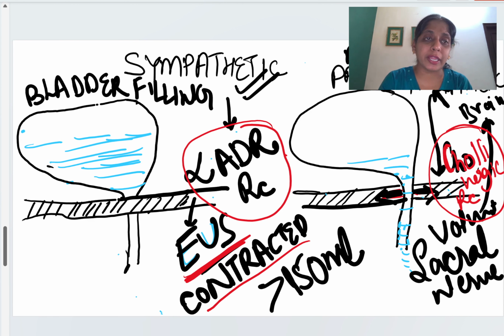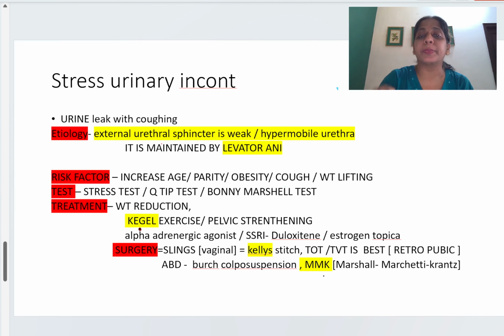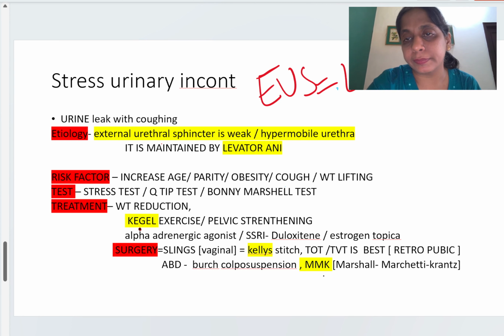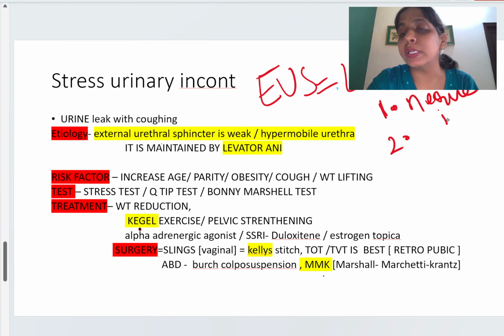One thing I would like to tell you here is that this external urethral sphincter is nothing but the levator ani. The levator ani has two tones. One is its nerve innervation; its tone is maintained by nervous system innervation as always.